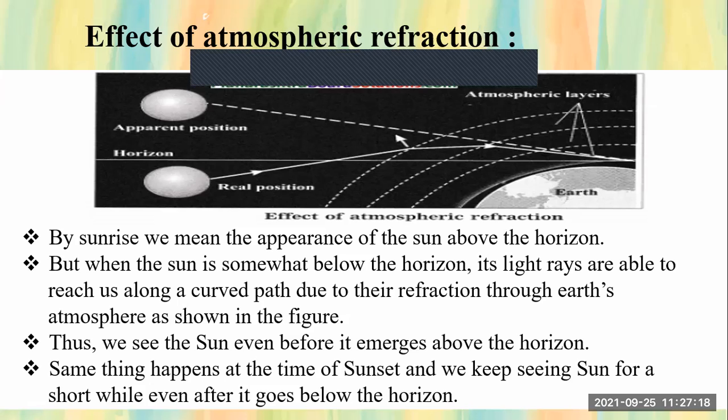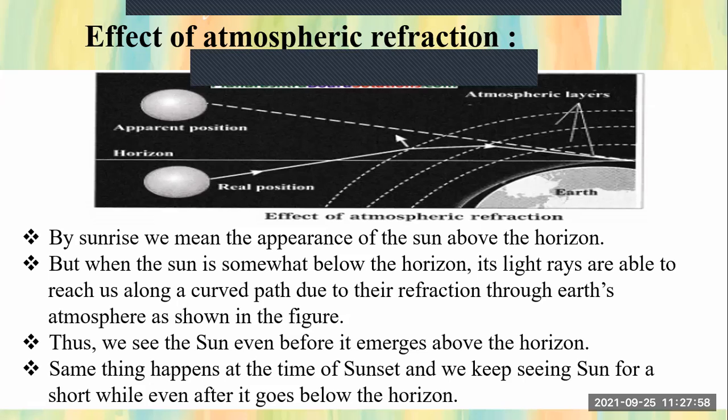The same thing happens at the time of sunset. We keep seeing the sun for a short while even after it goes below the horizon. Now see, in sunset, students, we can see the sun for a short time after it goes below the horizon. It goes below the horizon, but for a short time we are able to see the sun at sunset time, just because of the same reason, that is known as refraction of light.